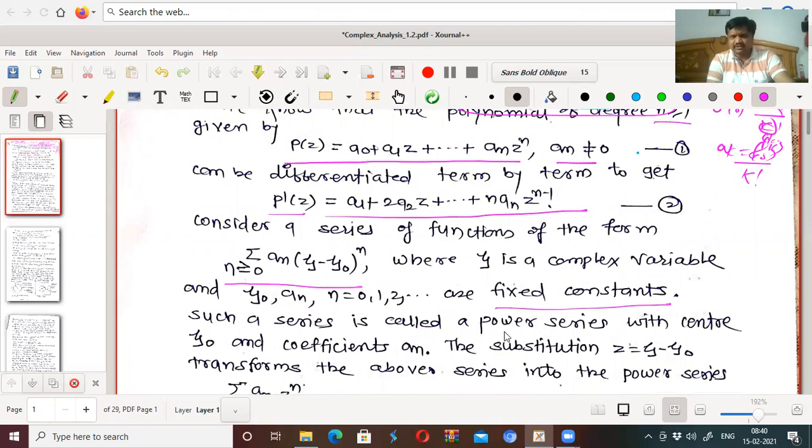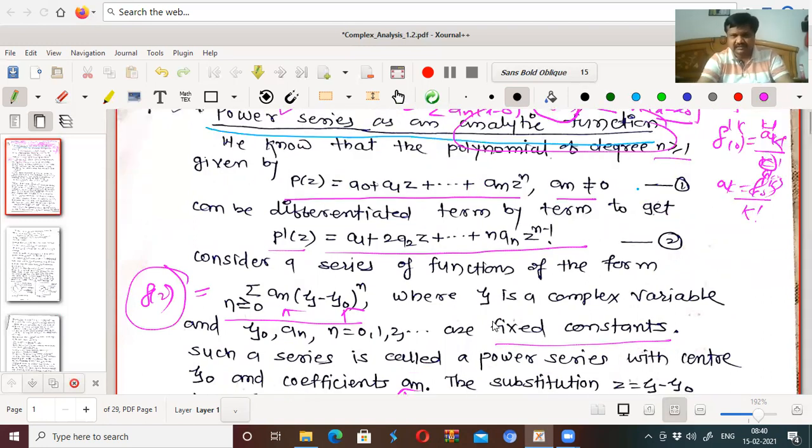Such a series is called a power series with center xi0 and coefficients an, as in the real analysis. Such a representation of any function f of z is called the power series representation of f of z having center at xi0, or about xi0.